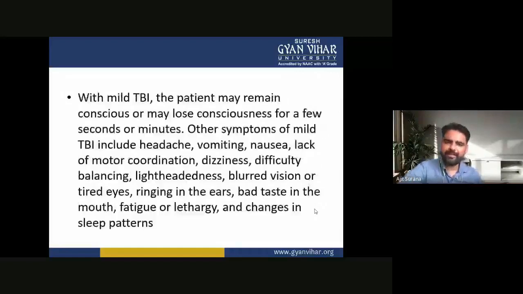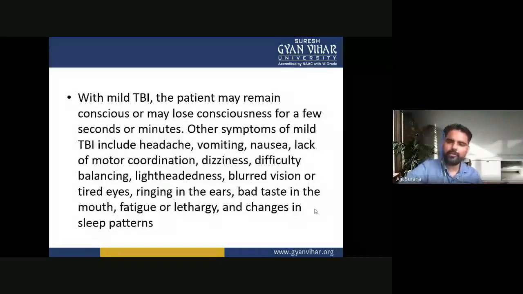With a mild TBI, the patient may remain conscious or may lose consciousness for a few seconds or a minute. Other symptoms of mild TBI include headache, vomiting, nausea, lack of motor coordination, dizziness, difficulty balancing, lightheadedness, blurred vision or tired eyes, ringing in the ears, bad taste in the mouth, fatigue or lethargy, and changes in the sleep pattern.